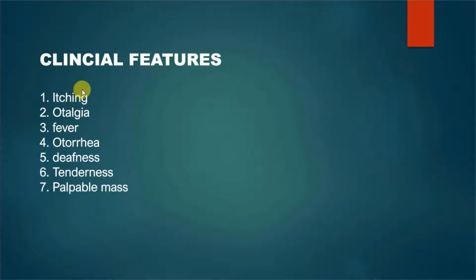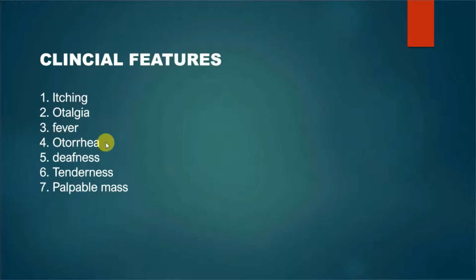Now, the very first symptom is that the patient is going to present with itching. Why is that? Whenever we have an infection, the skin gets irritated, hence we get itching. Number two is otalgia. Otalgia means ear pain. The reason we're getting ear pain here is that the hair follicles are very tightly adherent to the skin of the external auditory canal. And as we discussed in anatomy, the skin of the external auditory canal is heavily innervated by the trigeminal nerve and by cervical divisions. And since we are having an infection here, sometimes we get a very slight fever.